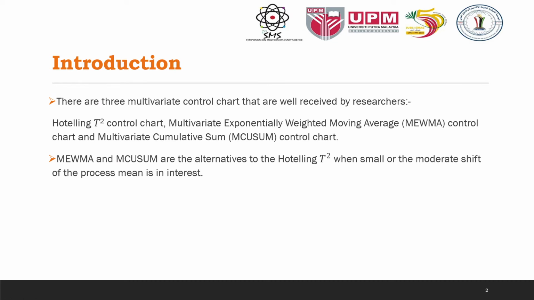We use multivariate control charts when there is more than one quality characteristic that needs to be monitored in the process, and most of the quality characteristics in a process are highly correlated. MEWMA and MCUSUM are the alternatives to the Hotelling T-square when we want to monitor a small shift or a moderate shift of the process mean.